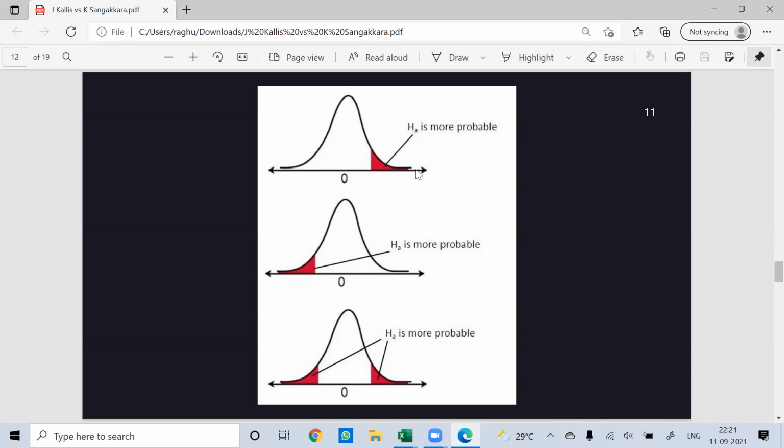The statement made is quite clear. You can only reject a hypothesis. It shouldn't be that you accept a hypothesis. Ideally, you should either reject your null hypothesis or reject your alternate hypothesis.